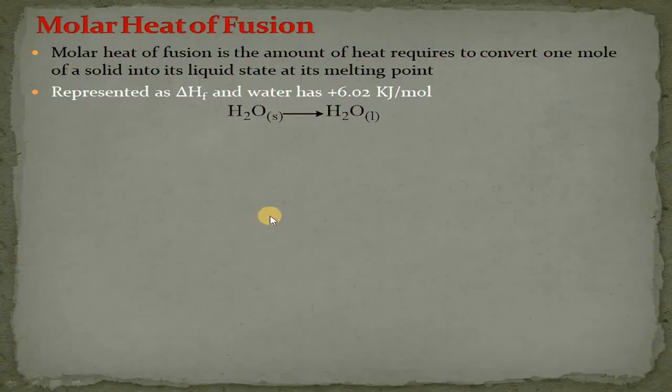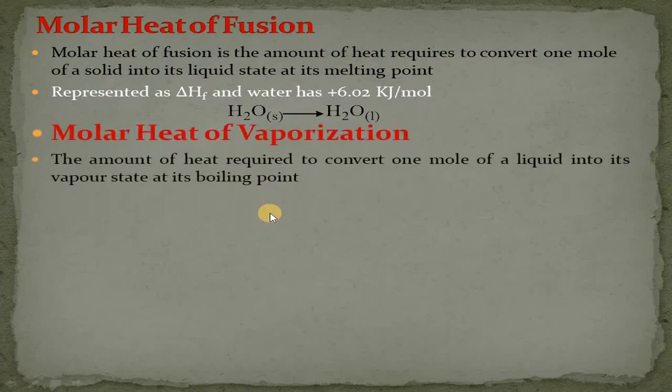Next we have molar heat of vaporization. As the name indicates, the heat of vaporization is the amount of heat required to convert 1 mole of a liquid into its vapor state at its boiling point. In fusion, we discussed the conversion of solid into liquid state, while here in vaporization, we discuss the conversion of 1 mole of a liquid into its vapor state at its boiling point.